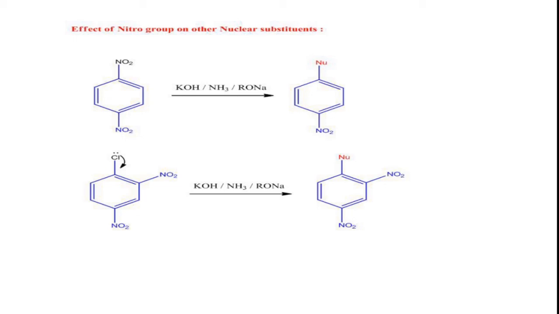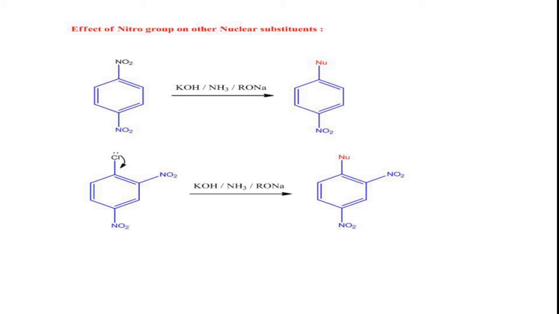So here the NO2 group can be easily replaced by other nucleophiles like hydroxy group or amino group or alkoxy group. So this is the effect of the nitro group on another nitro group which is present at para position. In the second one, this is the effect of the nitro group on the halogen substituent on the ring.